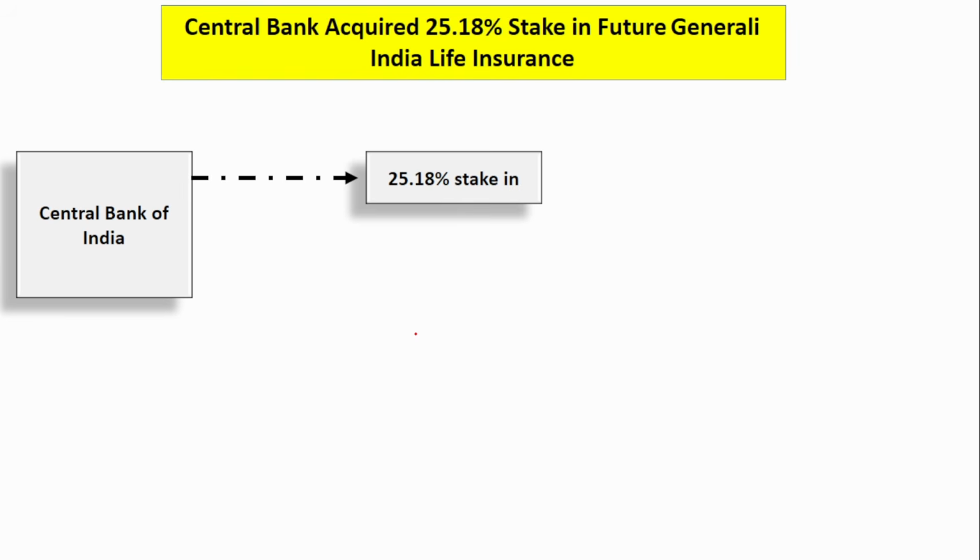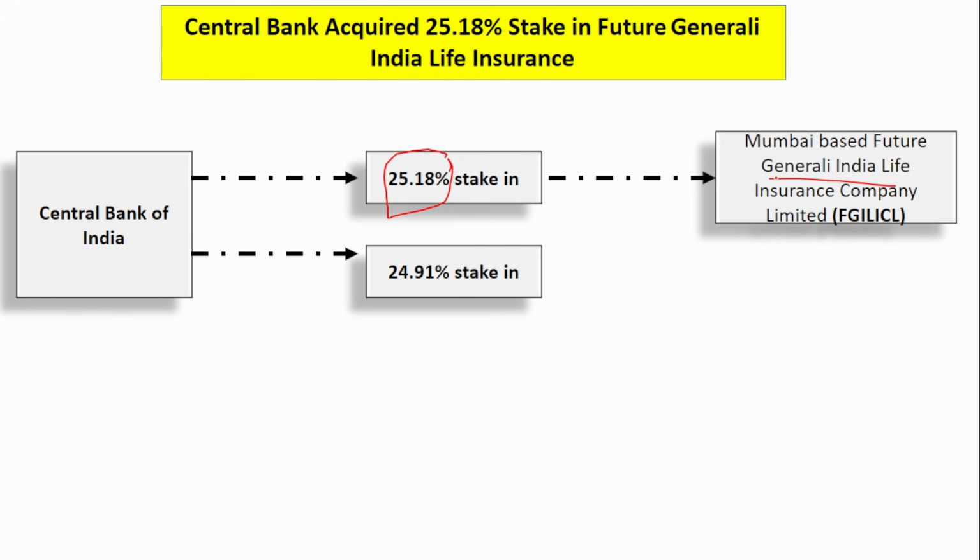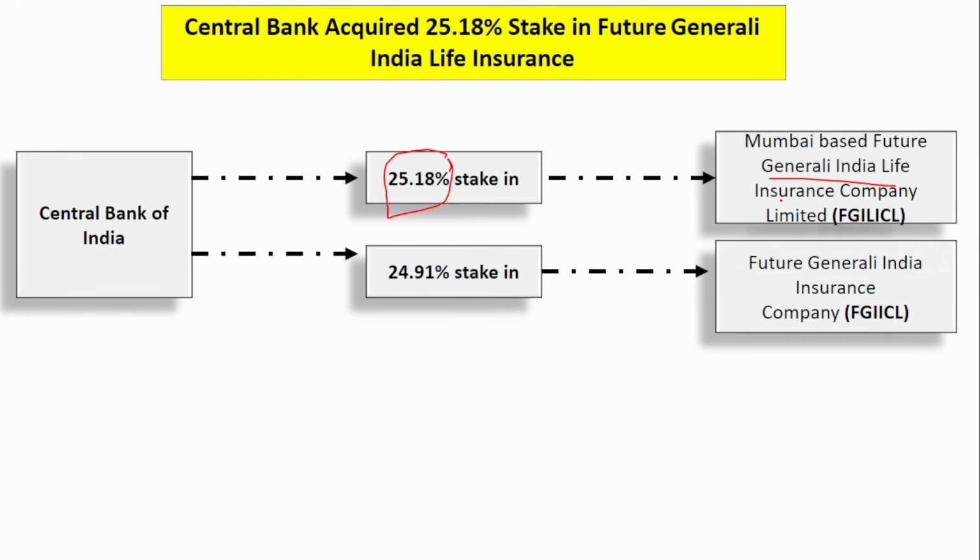So Central Bank of India has acquired a 25.18% stake in the Mumbai-based Future Generali India Life Insurance Company. Central Bank of India has acquired a 25% stake in the life insurance company, and also a 24.9% stake in the Future Generali India Insurance Company. Remember this small difference: 25% is in the life insurance company, and 24.91% is in the insurance company itself.